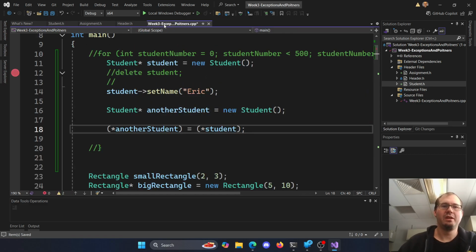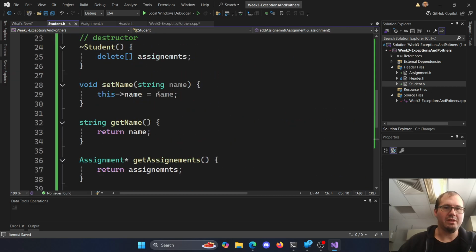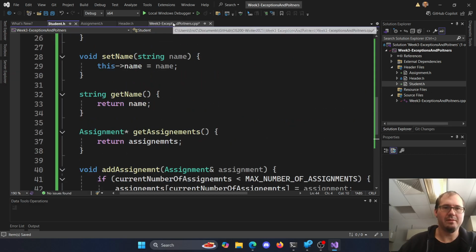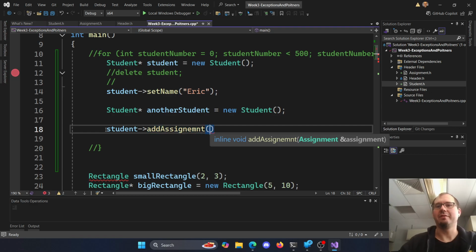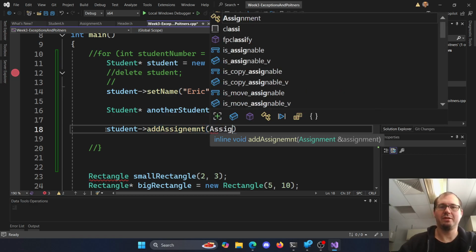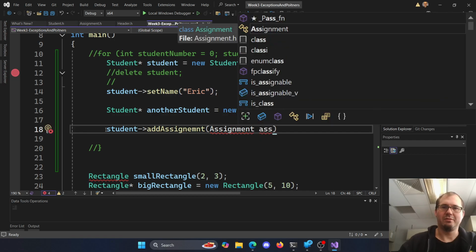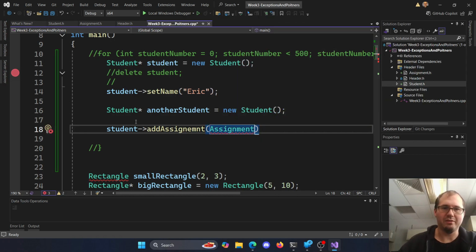So if we go, let's see, we had to get assignments. We're returning that. Yep. Now we want to say, okay, so before we make that copy here, so we'll make the student, we'll say a student.add assignment or arrow add assignment, and we need to give it an assignment here. So let's give it an assignment. Oh, sorry, we should make an assignment first.